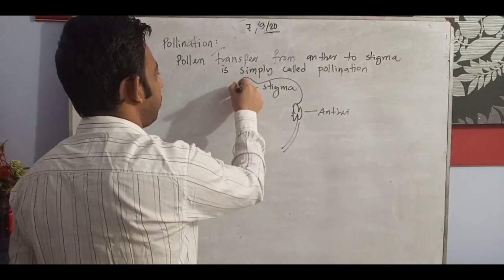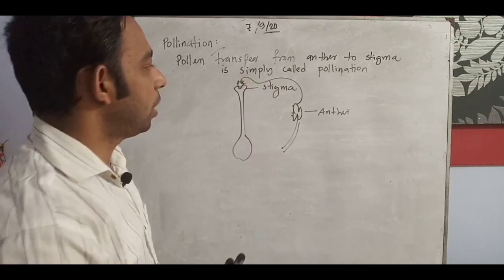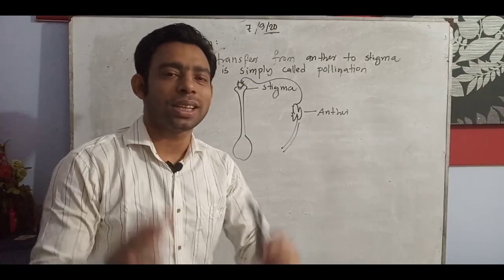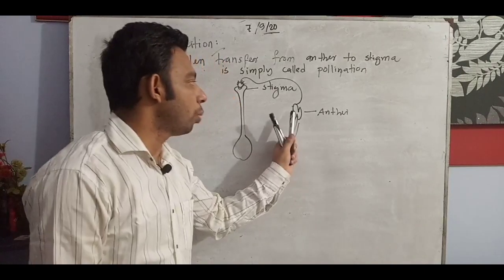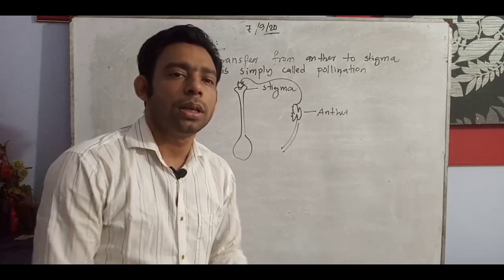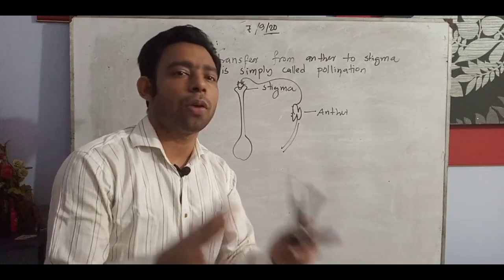That means when pollen falls on the stigma, coming from the anther to the stigma, that is called pollination. This transfer of pollen from anther to stigma may be from the same flower or a different flower of the same species.